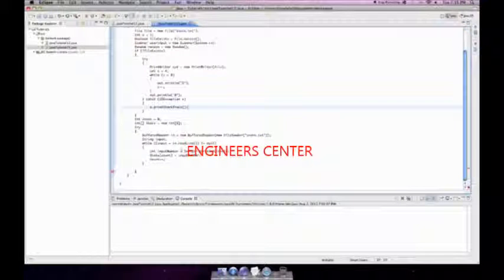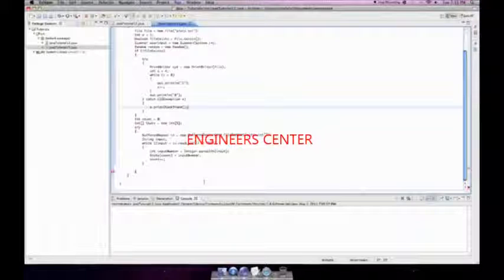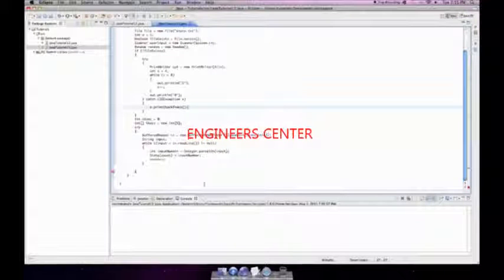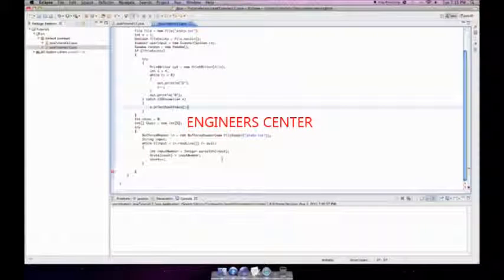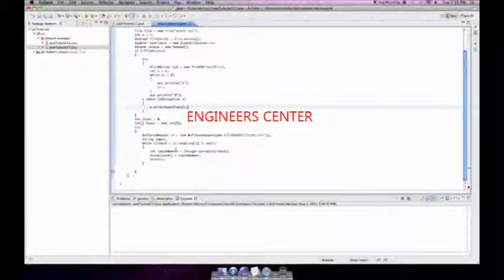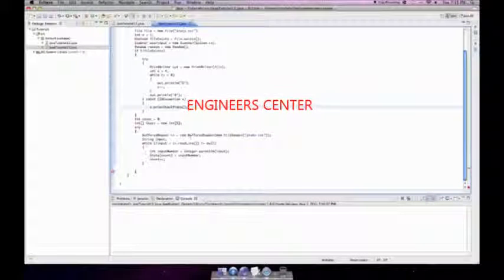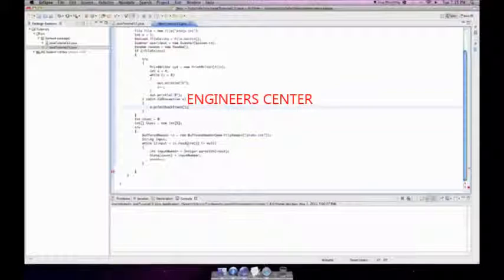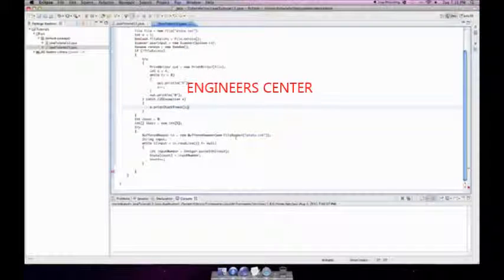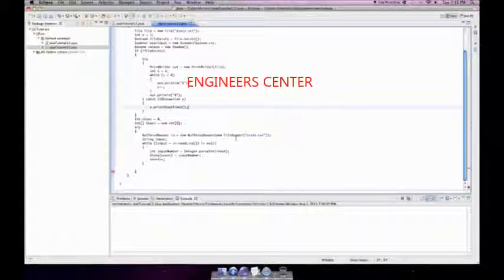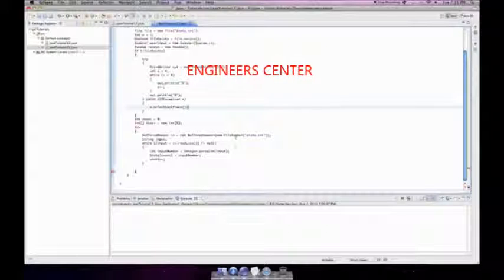So it's going to start out with line 0, or line 1, then line 2, line 3, line 4, line 5. I don't know how line numbering would actually work in that. I don't know if they'd have a line 0 or not. But anyway, it would read the first 5 lines systematically and assign that value to input. And while that is not equal to null, it'll do this. When in.readLine is all of a sudden equal to null, then boom, you have reached the end. There's no more text, not even enters after that.